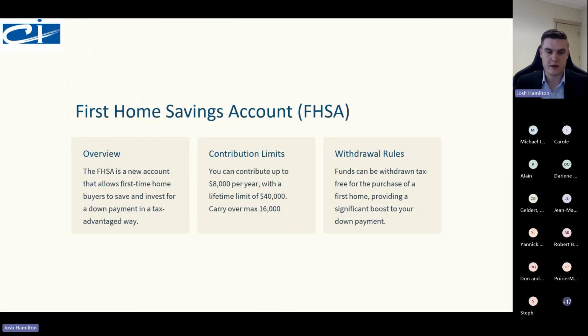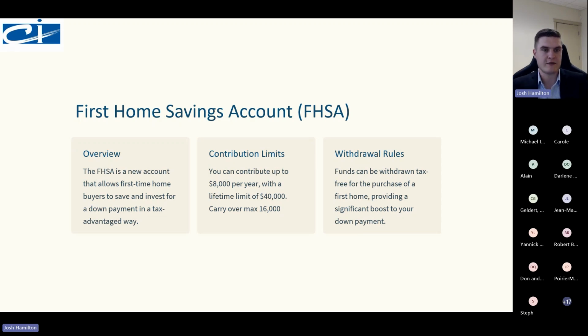Now, the next vehicle that we can use to buy our first home is brand new this year. It's the First Home Savings Account, also known as the FHSA. The FHSA is a bit of a hybrid between the RRSP and the tax-free savings account. It has the benefits of the RRSP because when you invest in the FHSA, it's a tax deduction, so it's going to lower your taxable income, which is a great benefit.